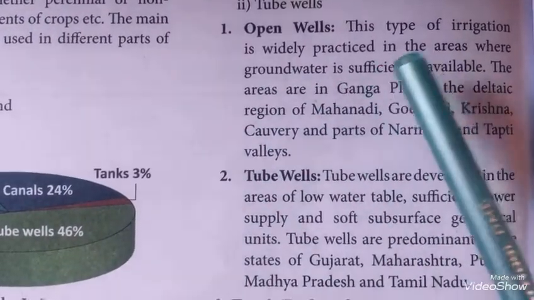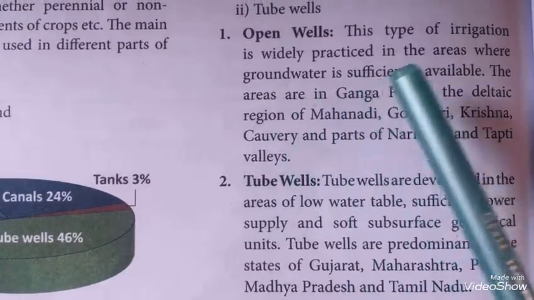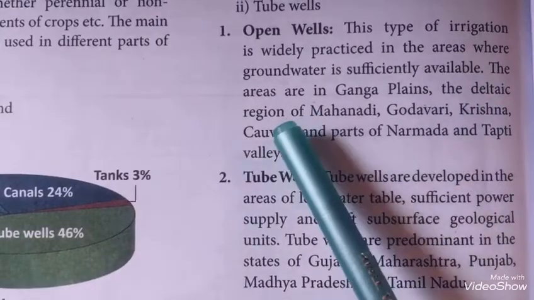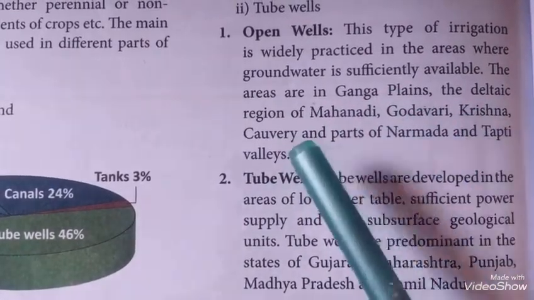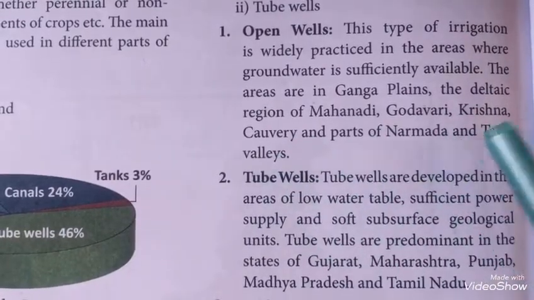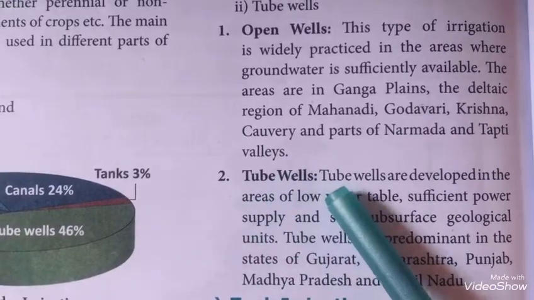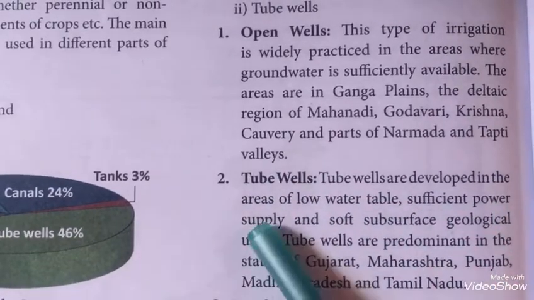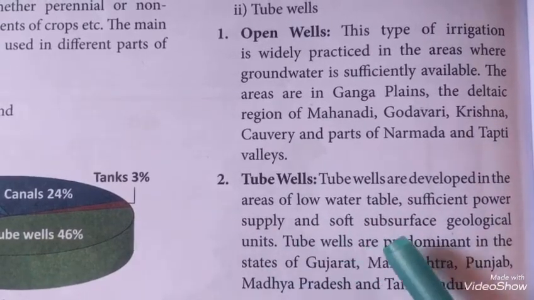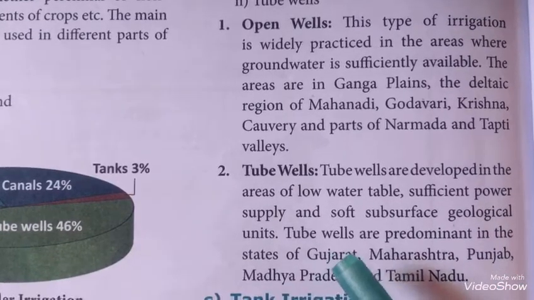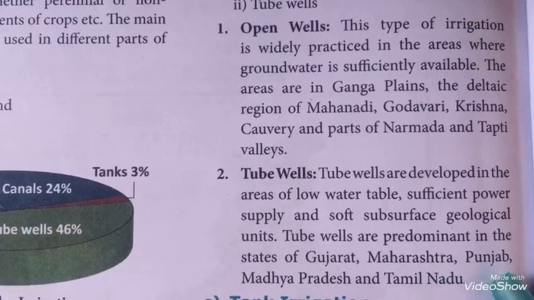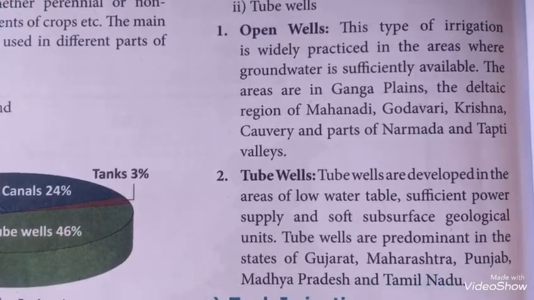Open wells. This type of irrigation is widely practiced in the areas where groundwater is sufficiently available. The areas are in Ganga Plains, the deltaic region of Mahanadi, Godavari, Krishna, Kaveri and parts of Narmada and Tapti valleys. Tube wells. Tube wells are developed in the areas of low water table, sufficient power supply and soft subsurface geological units. Tube wells are predominant in the states of Gujarat, Maharashtra, Punjab, Madhya Pradesh and Tamil Nadu.